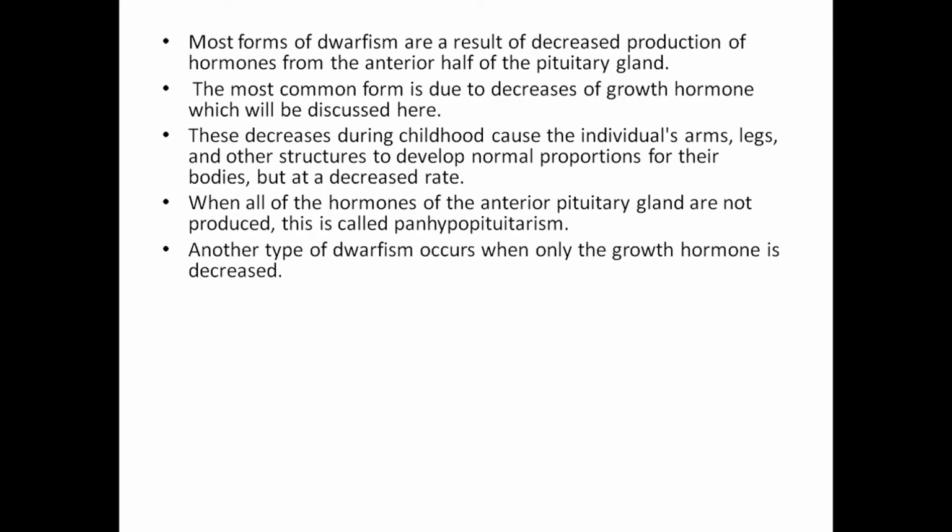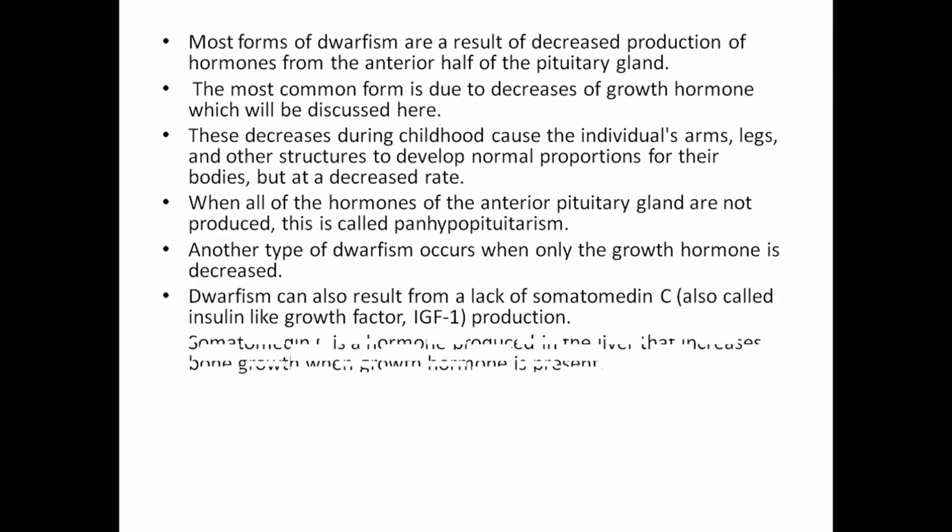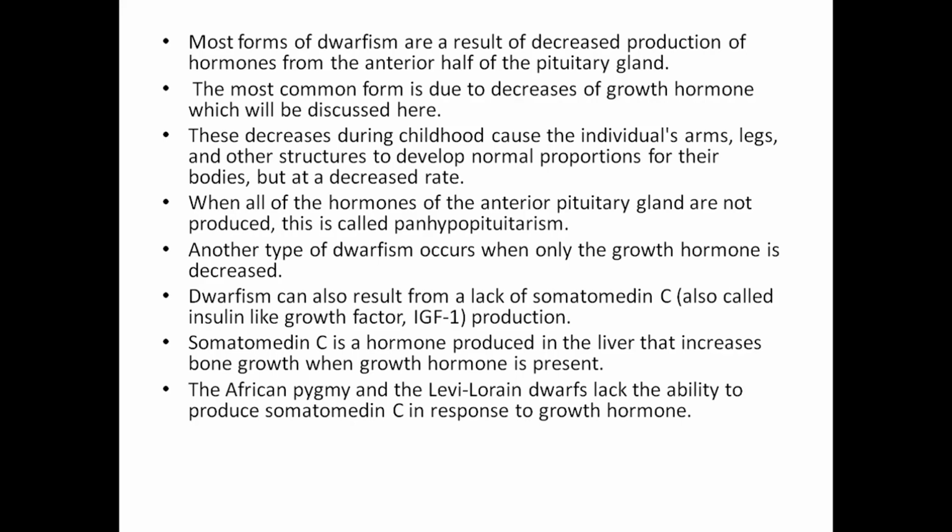Another type of dwarfism occurs when only growth hormone is decreased. Dwarfism can result from lack of somatomedin, also called insulin-like growth factor. Somatomedin C is a hormone produced in the liver that increases bone growth when growth hormone is present. African pygmies and Laron dwarfs lack the ability to produce somatomedin C in response to growth hormone. All causes of dwarfism lead to a proportionate little person.